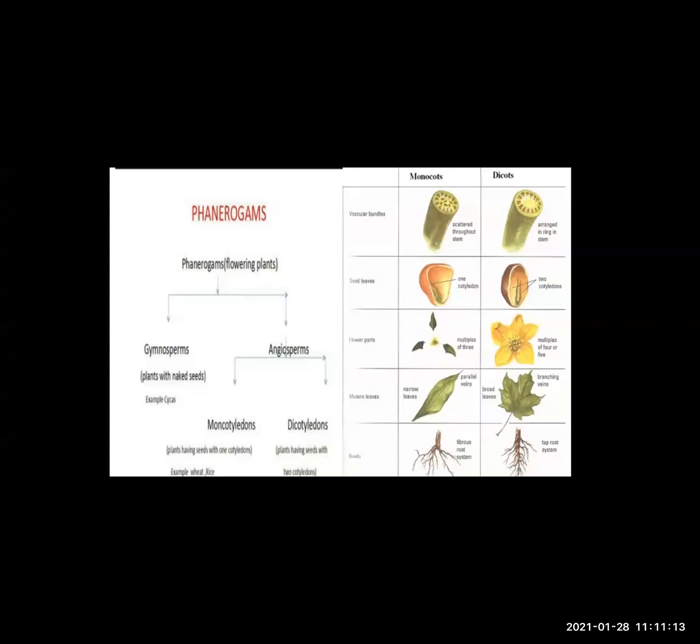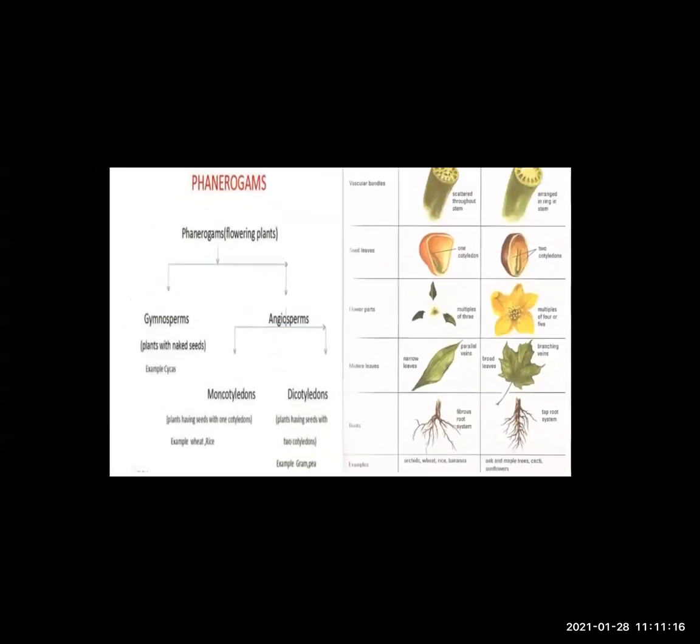Next, the difference in the leaves. In the picture of a monocot leaf, there is parallel venation; you can see parallel lines in the leaf structure. Whereas in dicots, you can see several branchings, which is called reticulate venation. So in monocots, parallel venation is seen, and in dicots, reticulate venation is seen.